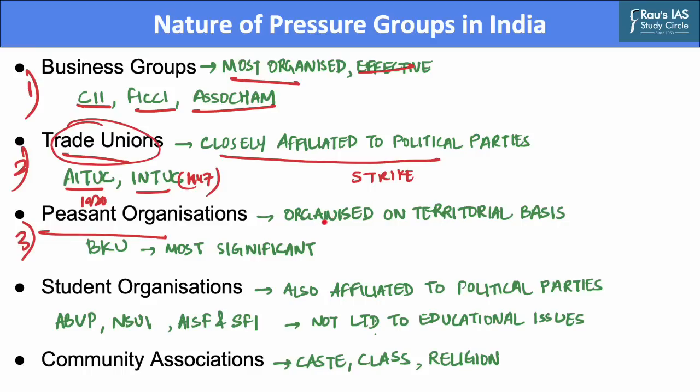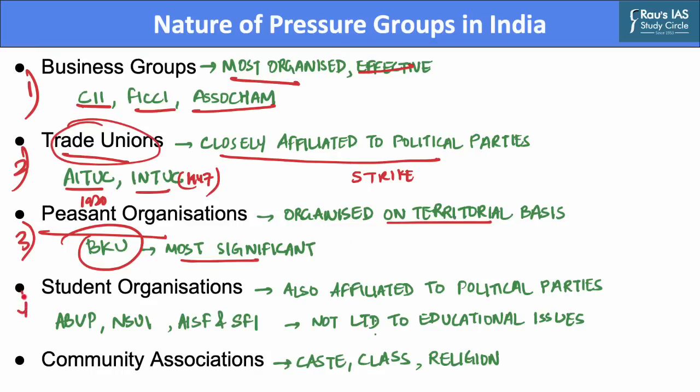Peasant groups have been mainly organized on the basis of territory rather than on an all-India basis. Their demands relate to procurement prices of agricultural products, fertilizer subsidy, tenancy rights, electricity charges, etc. Bharatiya Kisan Union, or BKU, is considered the most significant pressure group of peasant organizations, which was most apparent during the recent farmers' protest against the farm laws. The interplay of language, caste, weak financial positions, etc. have been greatly responsible for the lack of multiple national level peasant organizations or pressure groups.